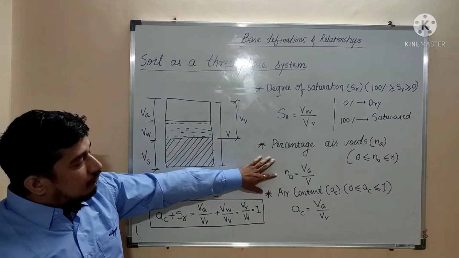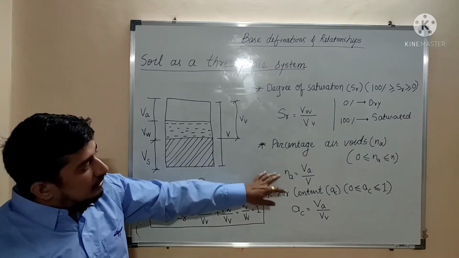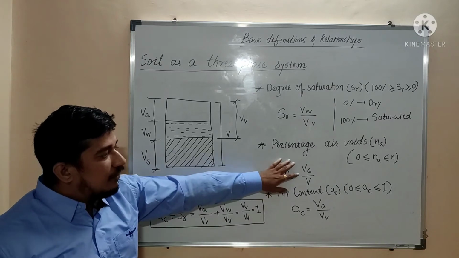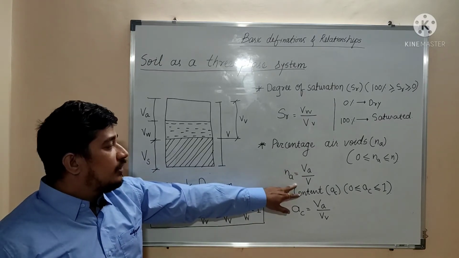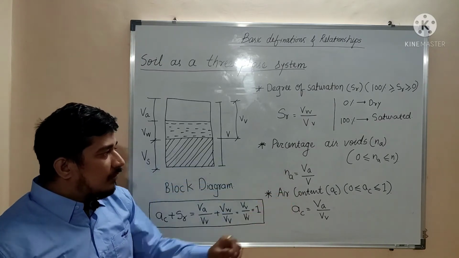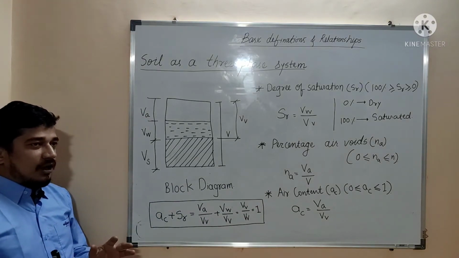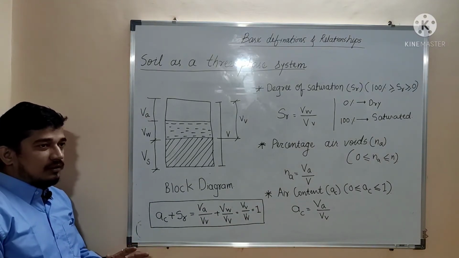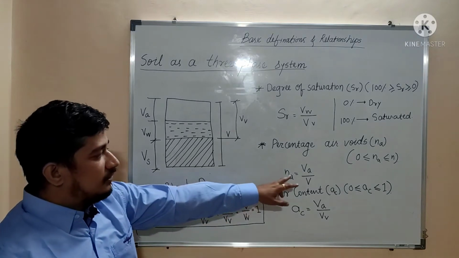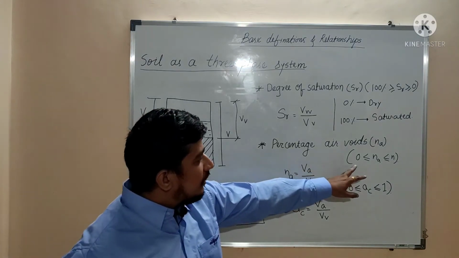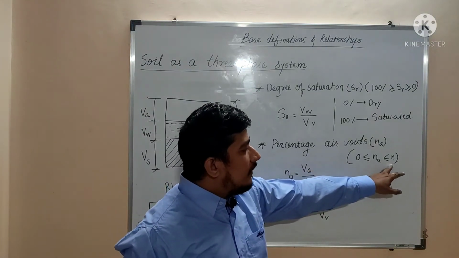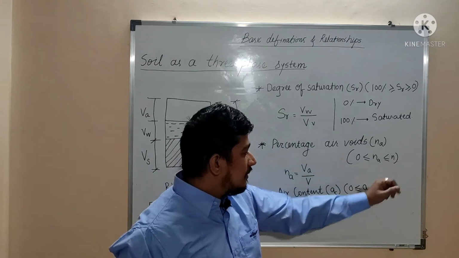Percentage air voids is nothing but the ratio of volume of air divided by total volume of a soil. Means out of voids, how much space is occupied by the air, that is only considered here. So that is volume of air, and it varies between 0 to N. N is nothing but the porosity. Why is the porosity there?